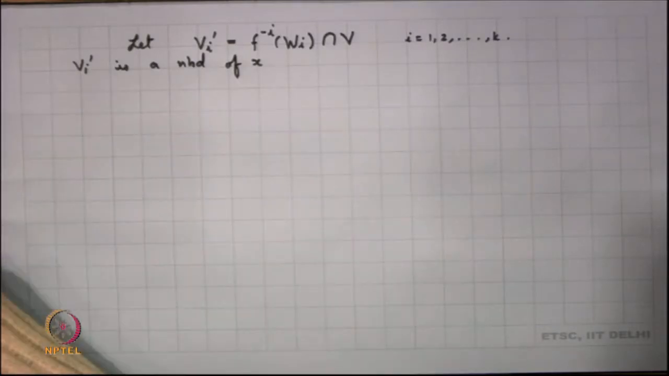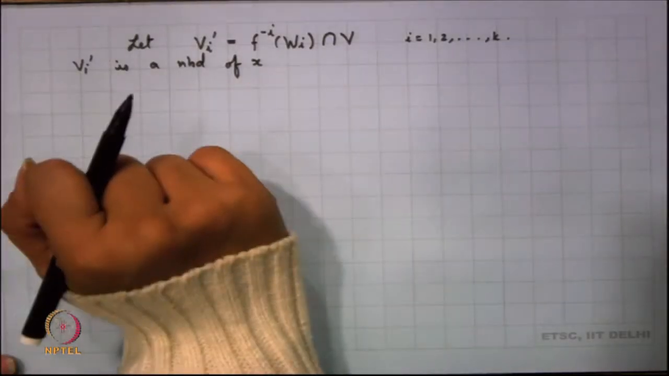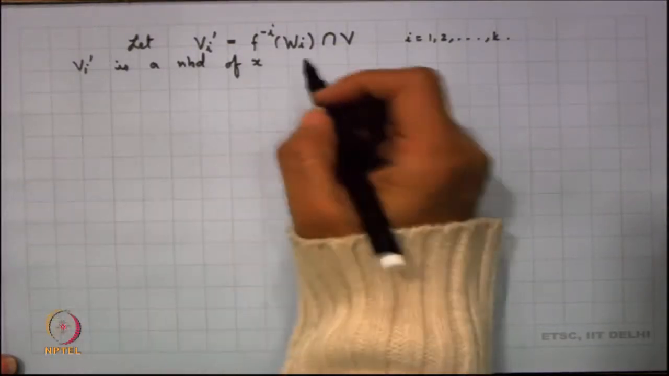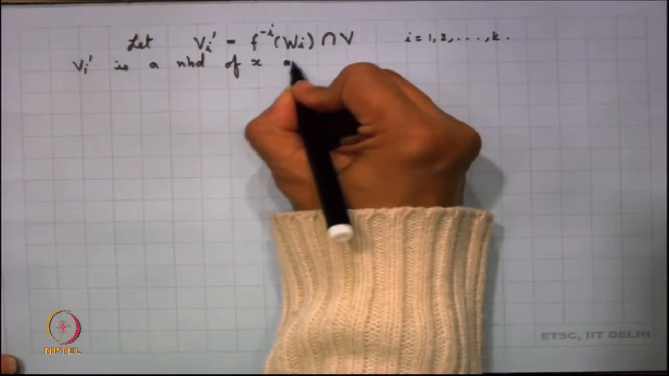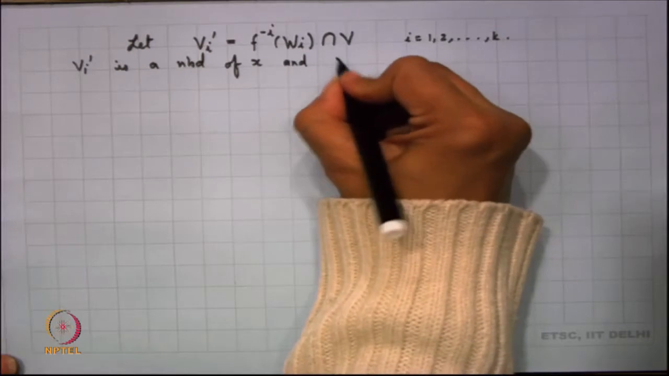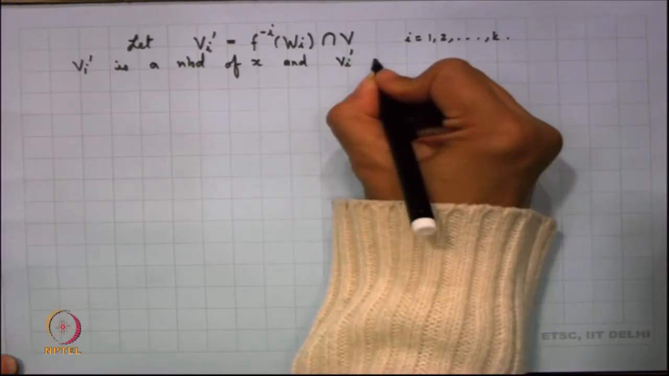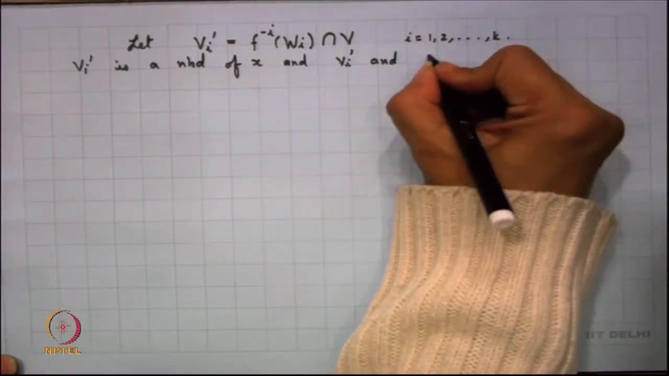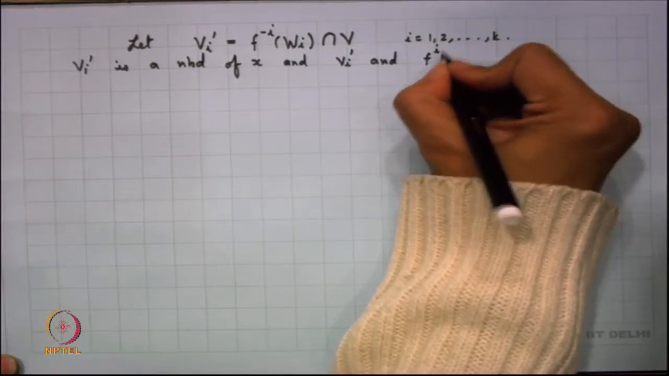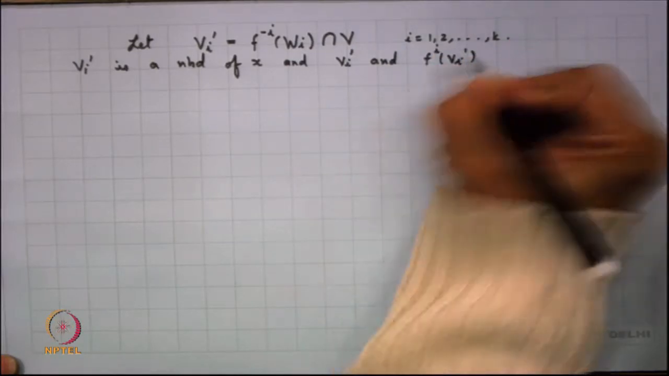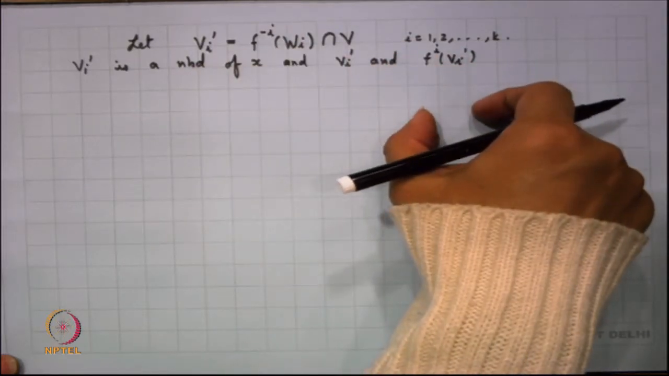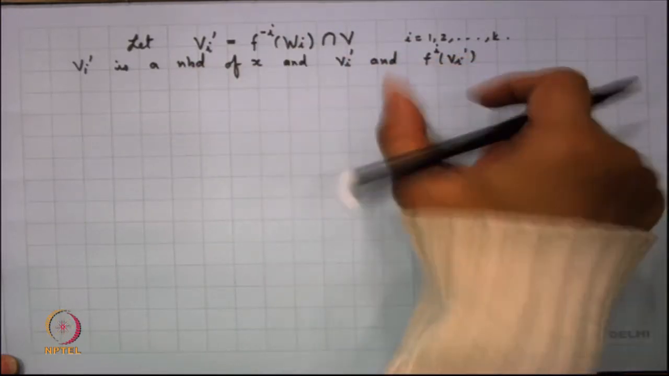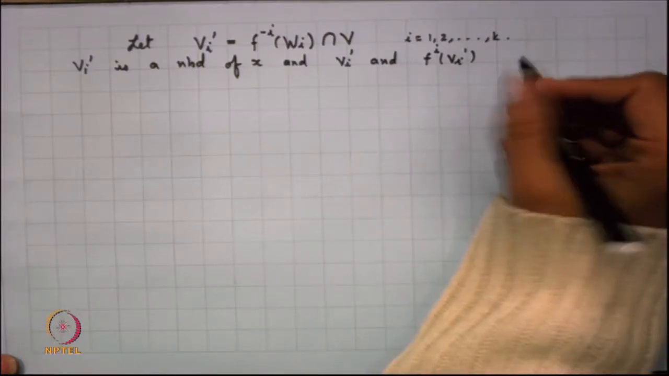So, what we have is that Vi' is a neighbourhood of x, and if I look into Vi' and I look into f to the power i of Vi', these two sets are disjoint. By construction these two sets are disjoint.